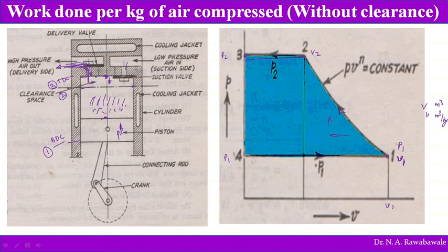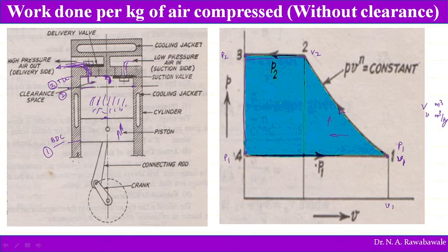In just a small moment, the movement of the piston towards bottom dead center reduces the pressure in the cylinder up to the atmospheric pressure, and as soon as the pressure comes to atmospheric pressure, the inlet valve opens. So the piston moves from top dead center towards bottom dead center and, in just a moment, reduces the pressure from P2 to P1.